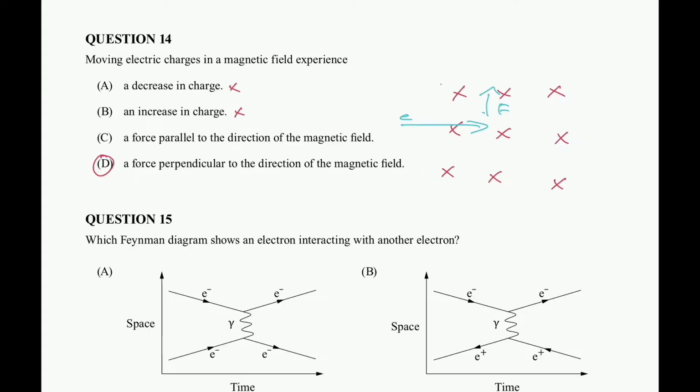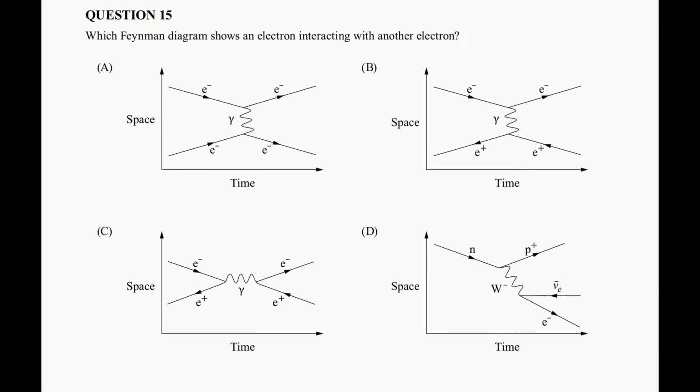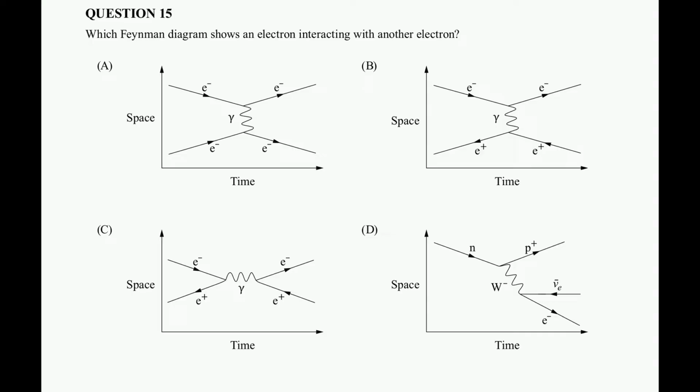So again, this is just another example of one of those questions where drawing out the solution is the best way to remember certain rules that apply to certain situations. All right, which Feynman diagram shows an electron interaction with another electron? So we'll go through it in order. A is the answer. It is an electron reacting with another electron. So I'm going to go through the rest and describe what's happening.